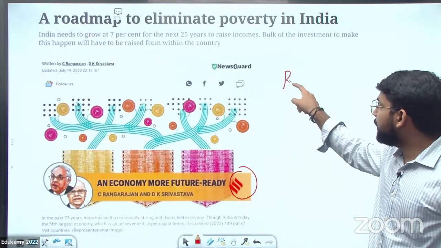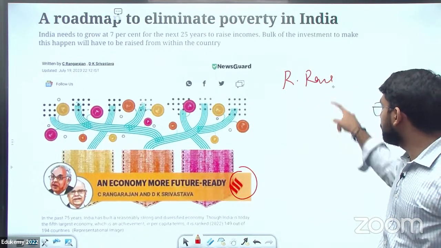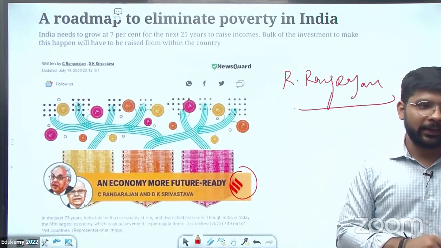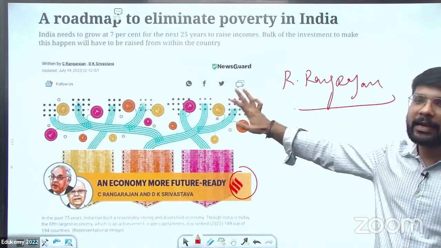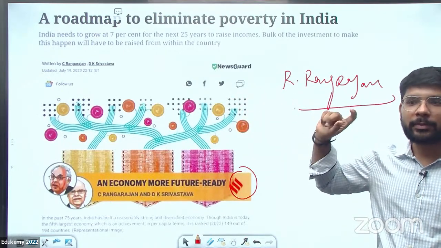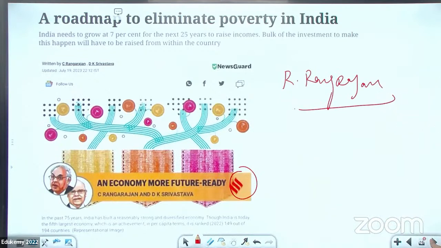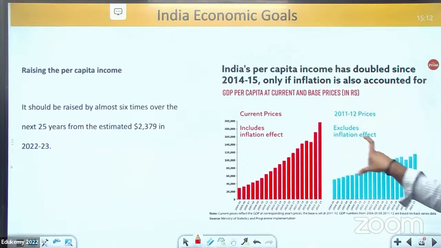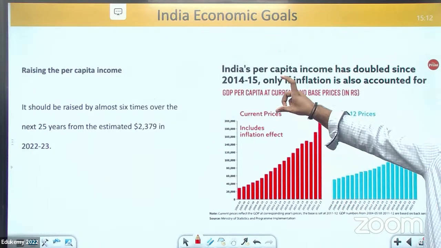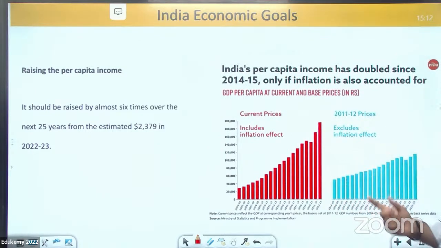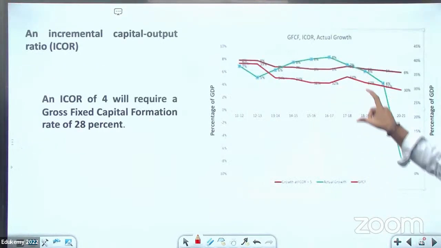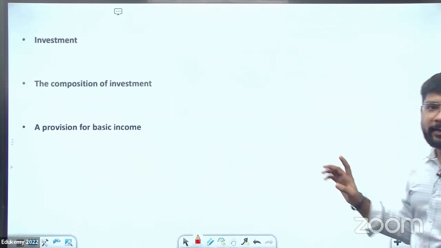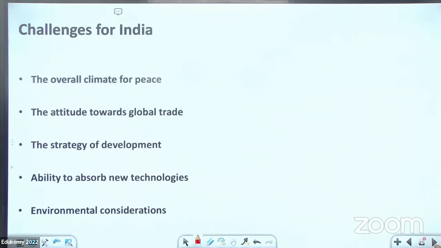This article is by R. Rangarajan, and he is a major personality who writes specifically about poverty. So I suggest please read this article. Note down some of the points I can show you here. I will share these slides also. There are some points जहाँ पे आपको quote करना होता है graphical data related to per capita income, related to the ICOR. So you need to write this data in your economics answer. So I will suggest please read this article and try to answer this question.